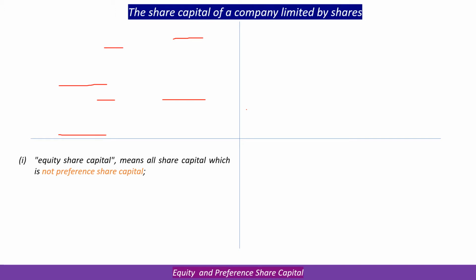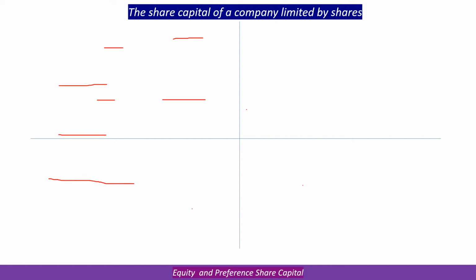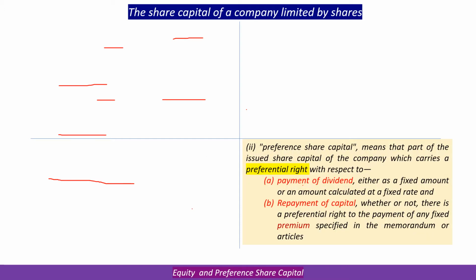If you go by the definition as given in the Act, equity share capital is one which is not preference share capital. That forces us to see what preference share capital is defined as. Preference share capital is one which has preferential right as to two things: as to dividend, which can be a fixed amount or it can be calculated at a fixed rate.